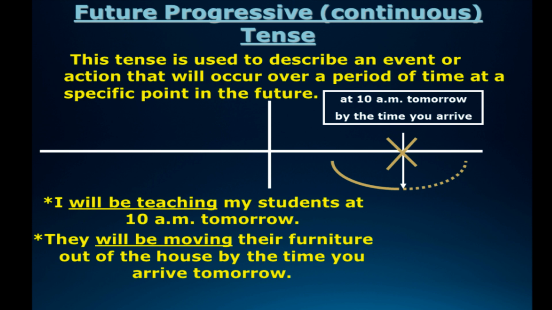Now let us come to the future progressive, or what we call the future continuous tense. This tense is used to describe an event or action that will occur over a period of time at a specific point in the future. And seeing the timeline, you can make out